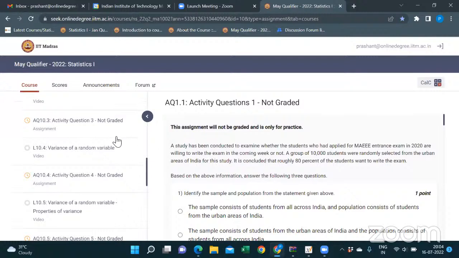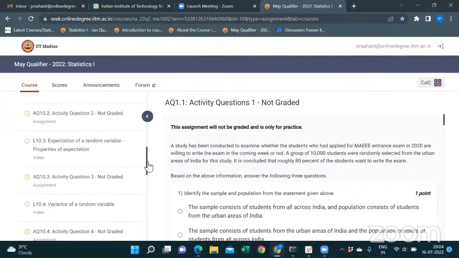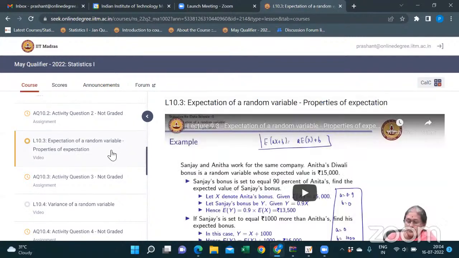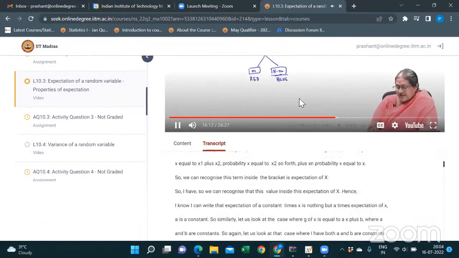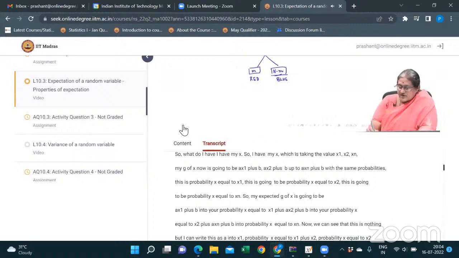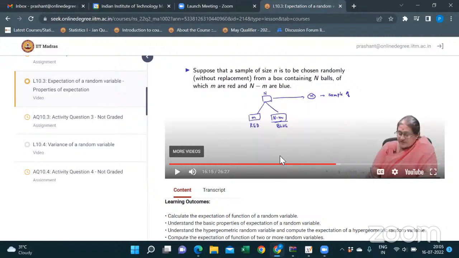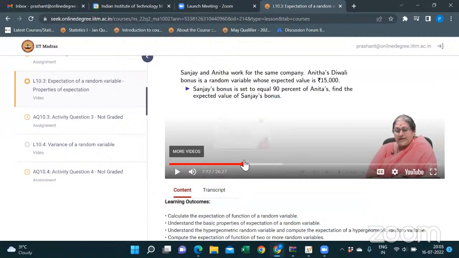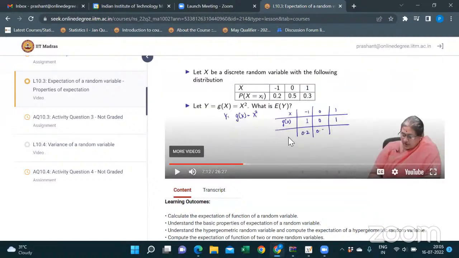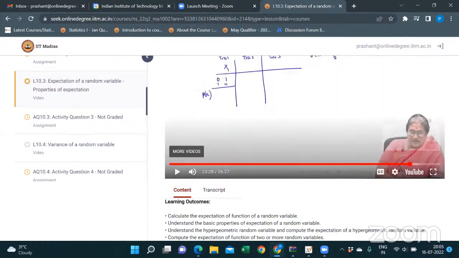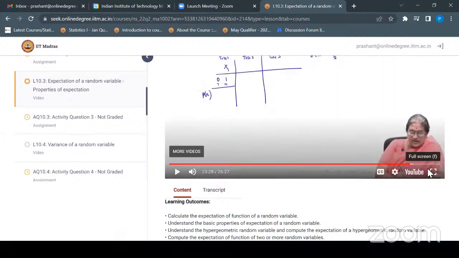So can this concept be applied to any scenario, or is it specific? You know the property of expectation: the expectation of the summation of Xi is the sum of the individual expectations. Do you remember in 10.3, towards the end, see this one.